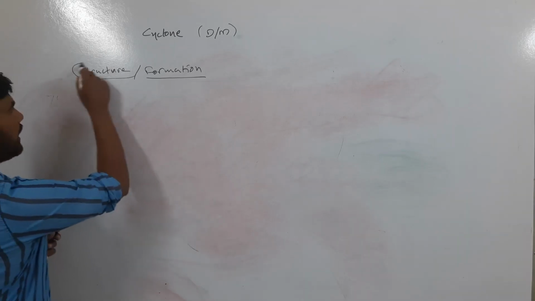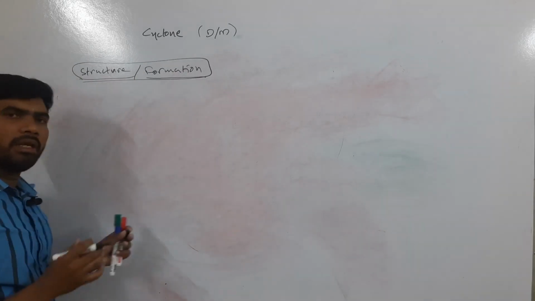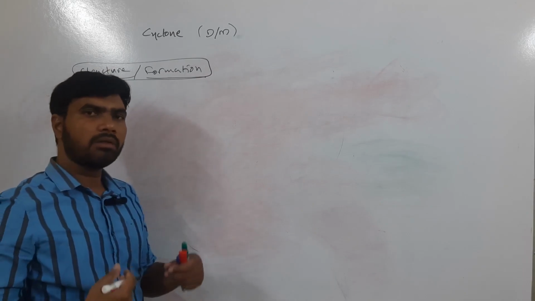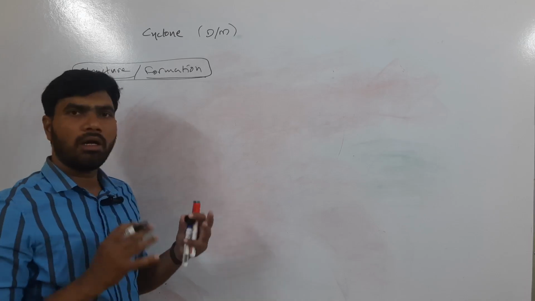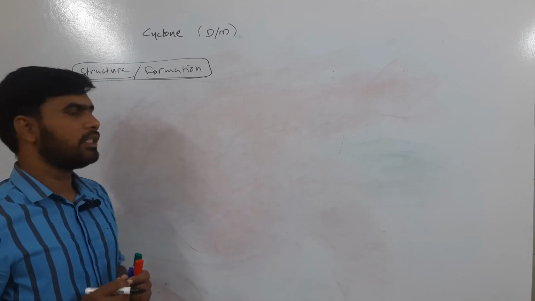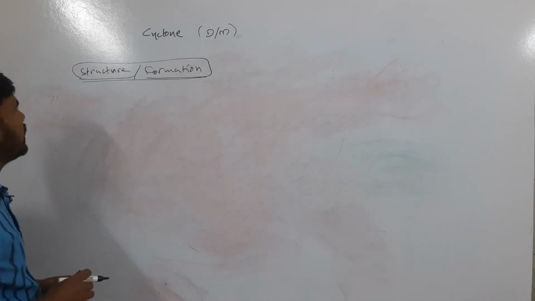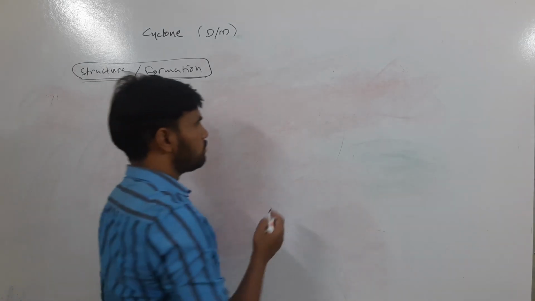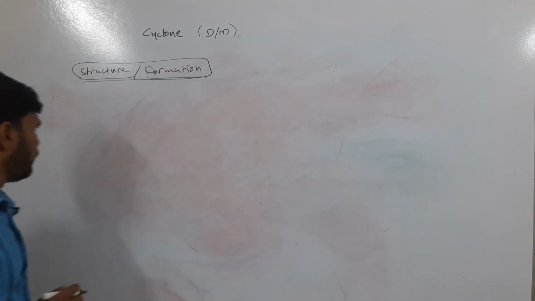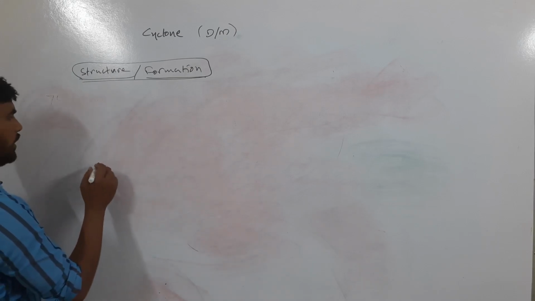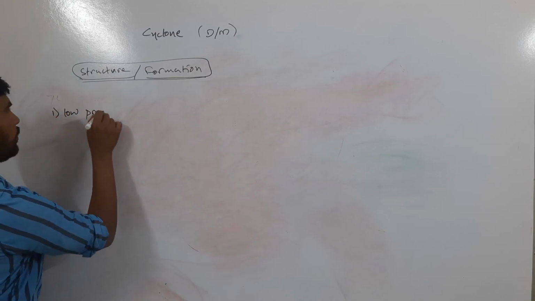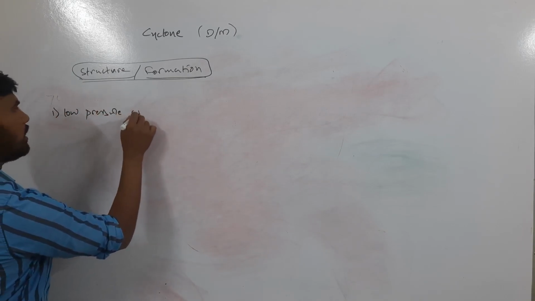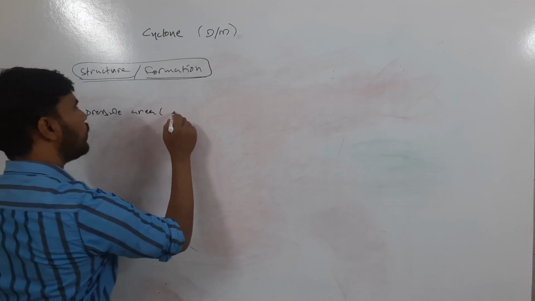So briefly we will understand the structure of the cyclone, then we will go to the impact of the cyclone, then what are the measures we should take for controlling or reducing the damage that is being caused by the cyclones. Okay, so structure of the cyclone, if you try to understand, there should be a low pressure area on open seas.